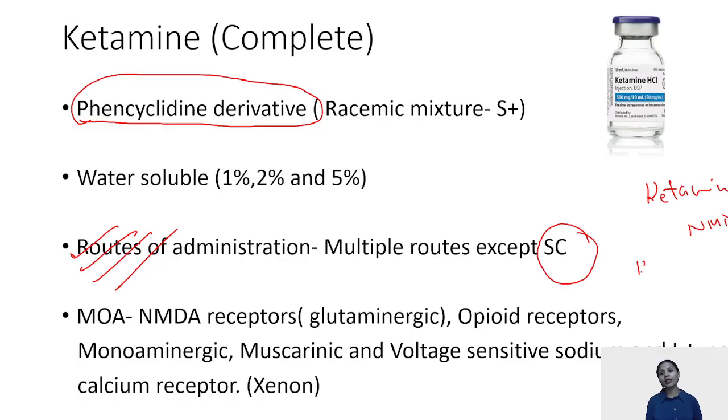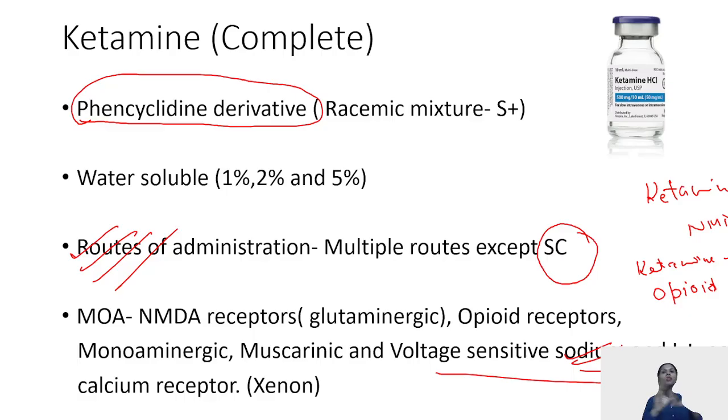Second, ketamine has a role in opioid tolerance. In patients who have opioid tolerance and opioid is not causing analgesia, ketamine can help because it also acts on opioid receptors. Last, it is the only induction agent which has a local anesthetic property also. That is because it acts on your sodium channels.